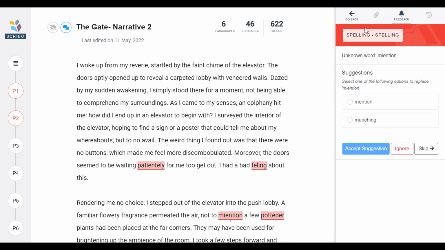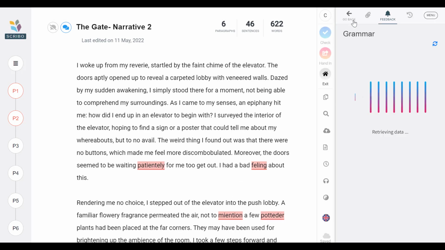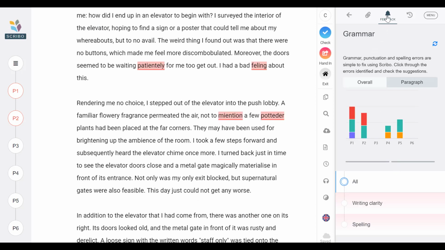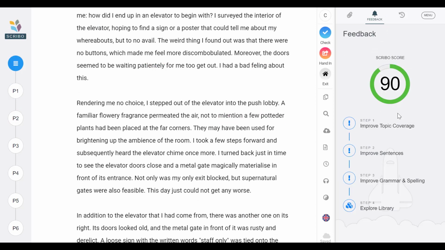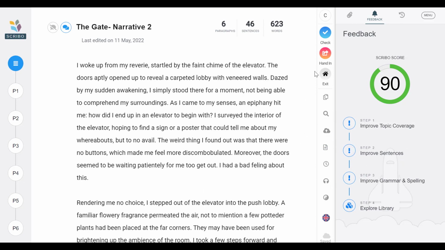Now if we quickly had a look at your score now, go back, we'll work out the score again, and hopefully you'll have a better mark than 90. Well, we're still at 90, so we've still got some more work to do. So the more you fix them, the higher the grades will go. So that's the whole idea about Scribo.